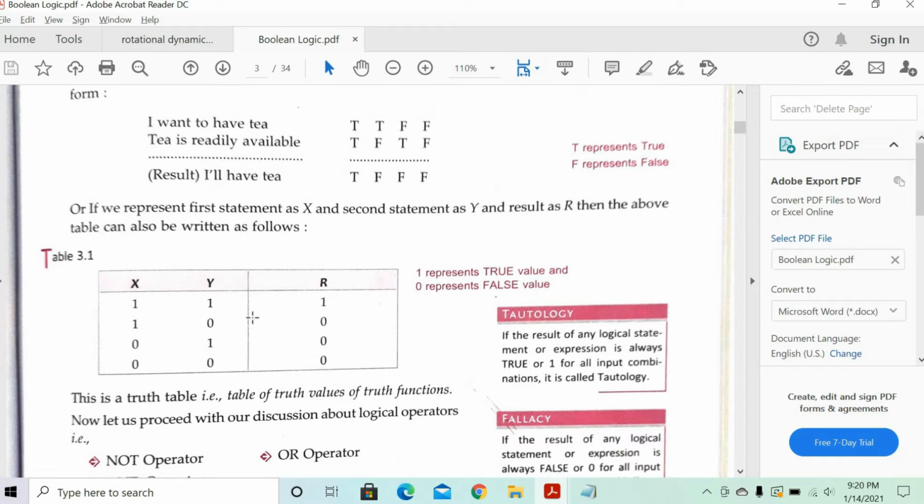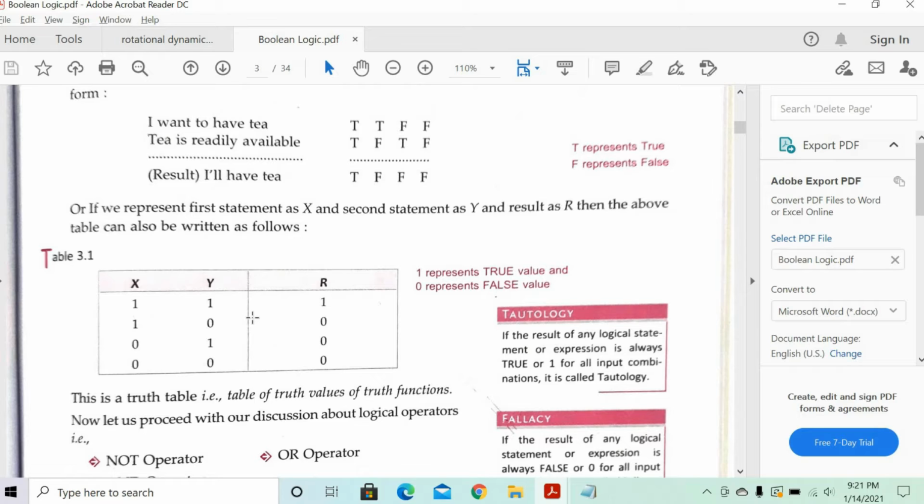Second row, if you see, I want to have T and Y is 0. That means T is not available. So is it possible for me to have T then? No. So the answer is false, 0. Third row: I don't want to have tea, but tea is still available. Can I drink tea? No, because I don't want to have tea.